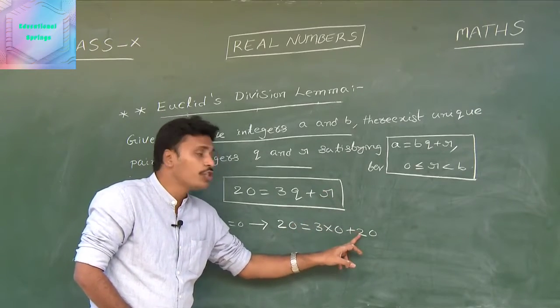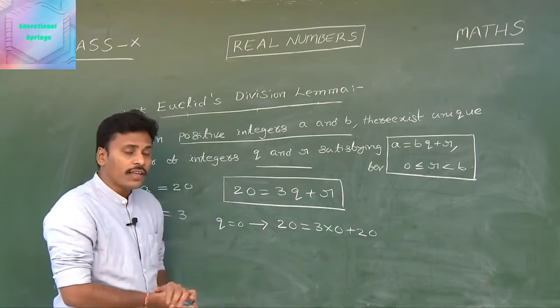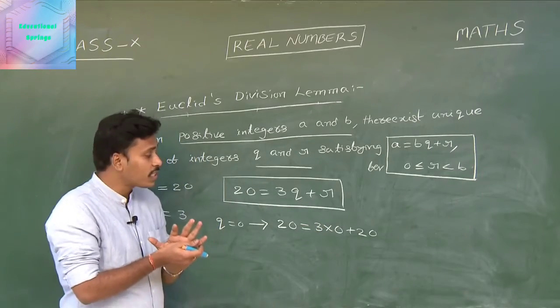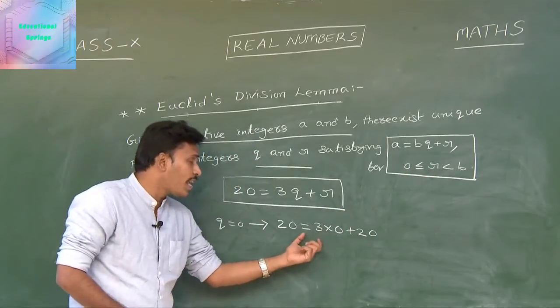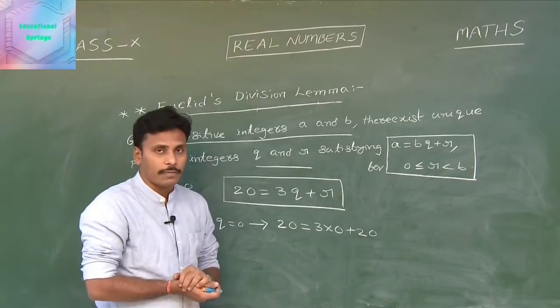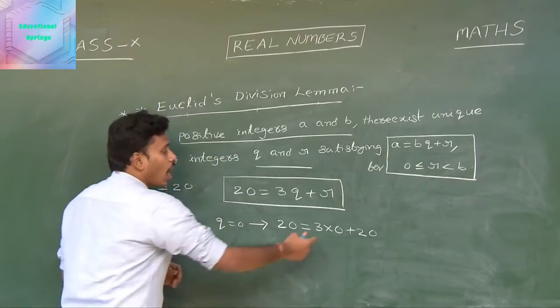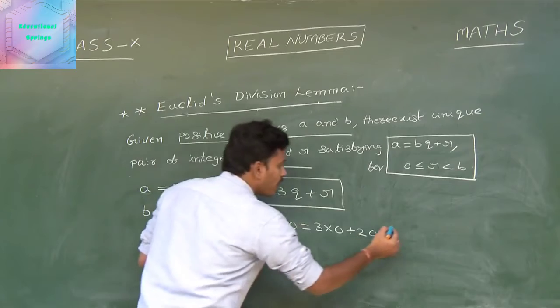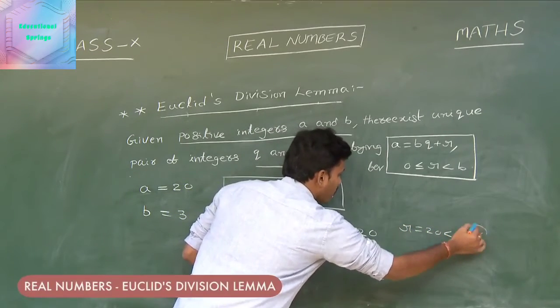Since r is 20, and 20 is not less than 3, we need to search for q and r that satisfy this property. It looks like the form a is equal to bq plus r, but we need to think about r also. Here r is 20, and saying 20 is less than 3 is a wrong statement.